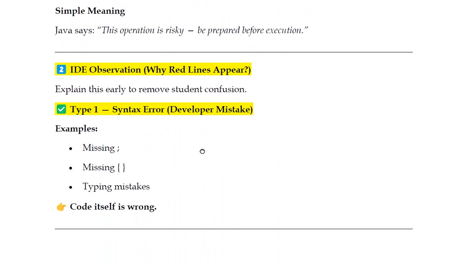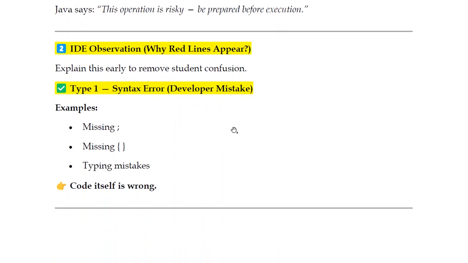Next, moving on to the IDE. If you're using the Eclipse IDE or whatever it is, syntax errors are solely the developer's or programmer's mistake: a missing semicolon, a curly brace, or a typing mistake. The code itself is wrong. That is called a syntax error. We already discussed this.